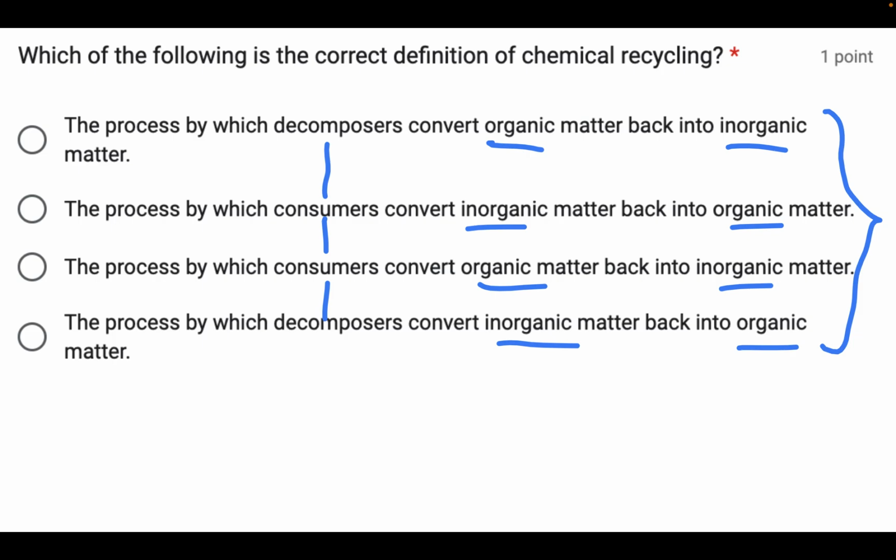So which of the following is the correct definition of chemical recycling? It is organic into inorganic, which means that we can eliminate this choice here and this one here. And is this done by decomposers or consumers? This is done by decomposers, which means this is our correct response.